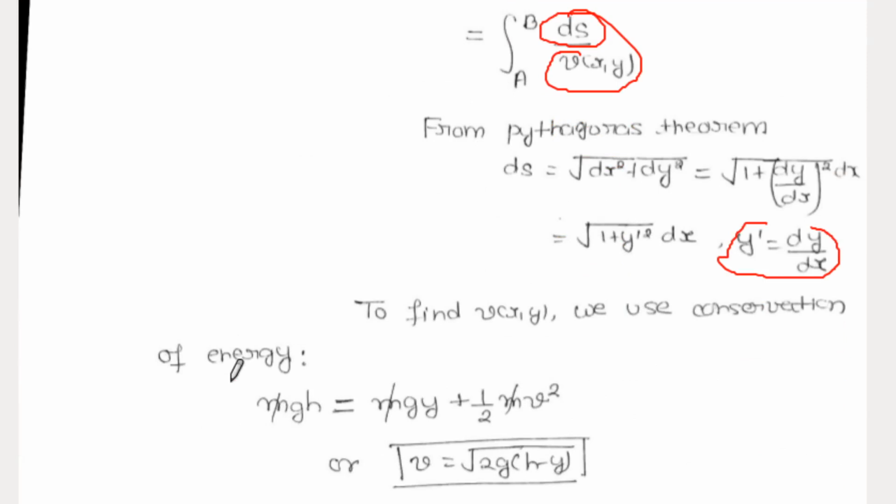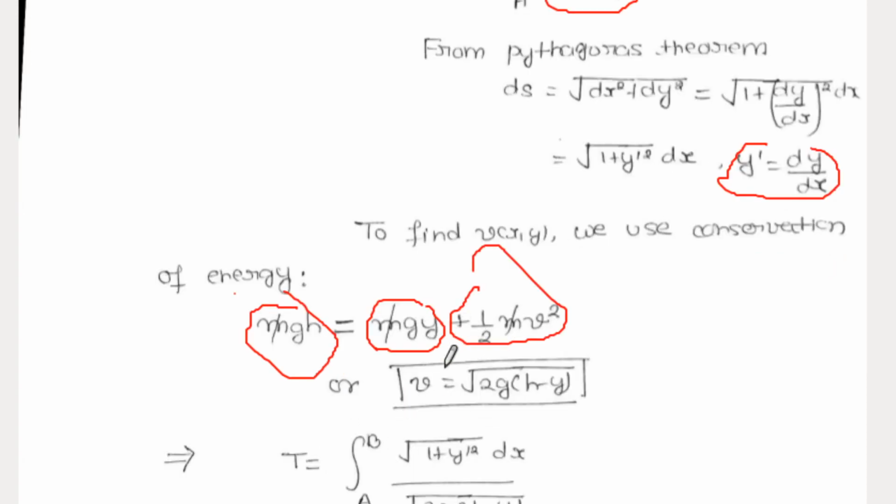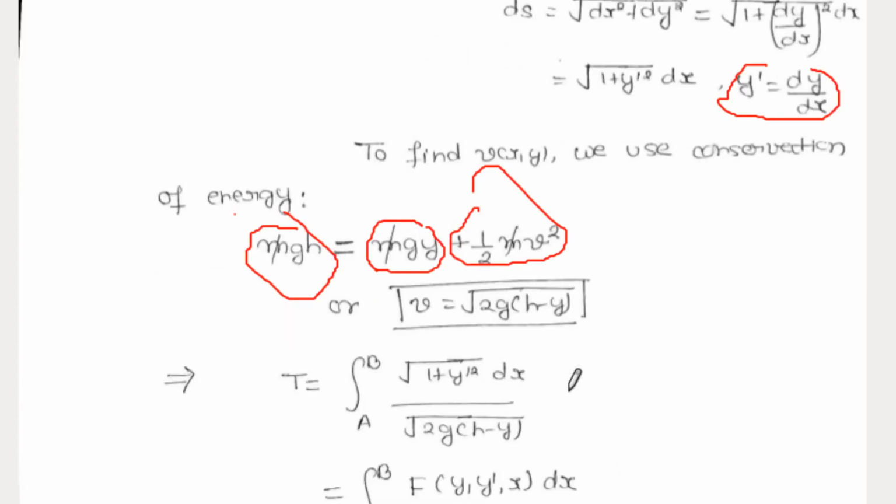So the total potential energy at point A becomes the potential energy at point (x, y) plus the kinetic energy at that point, which is equal to half m v squared. So we can find the value of v, which is equal to the square root of 2g(h minus y).